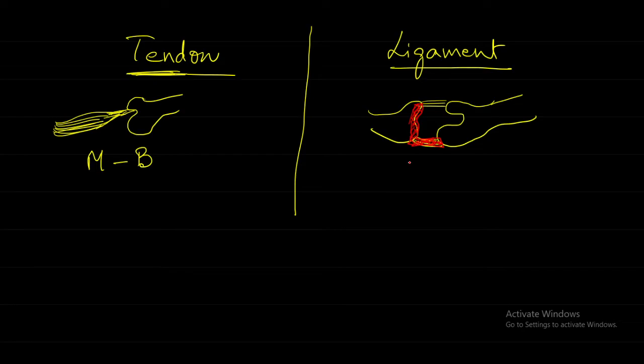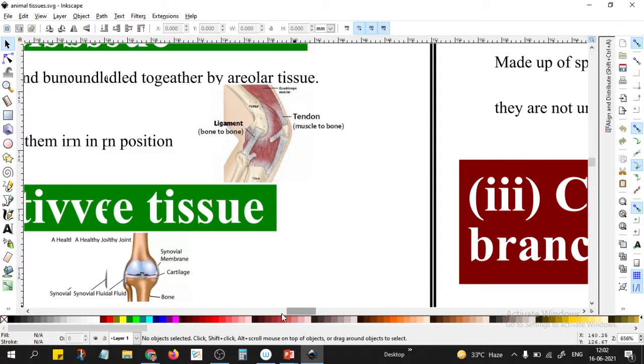L, ligament. Ligament is connecting one bone to another bone. You can use whatever method you want, but you should not confuse between these two. It is a favorite question with examiners: tendon is connecting what and what, ligament is connecting what and what.